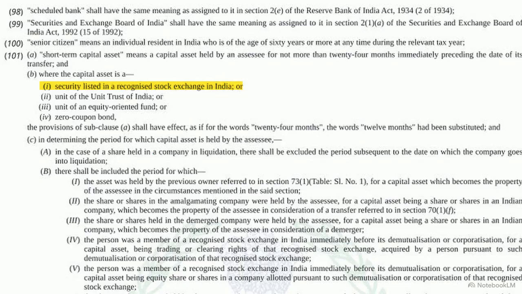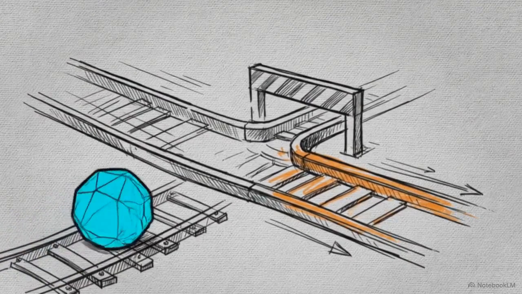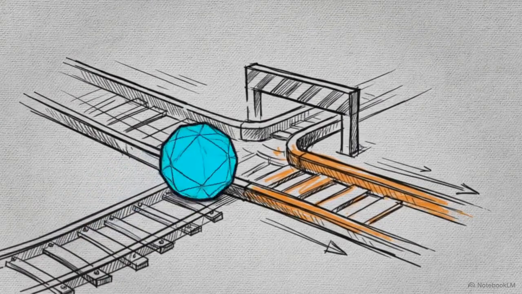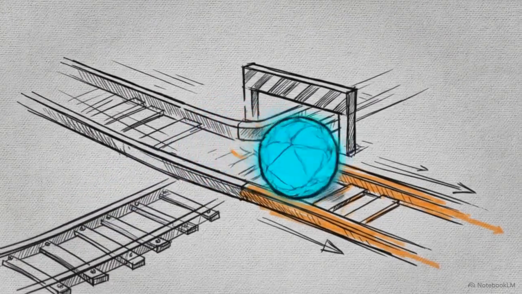This accelerated timeline applies to securities listed on recognized stock exchanges, units of the Unit Trust of India, and units of equity-oriented funds. The text explicitly substitutes the words 24 months with 12 months for these specific financial assets. By substituting 12 months for the 24-month baseline, the statute accelerates the transition from short-term to long-term classification for highly